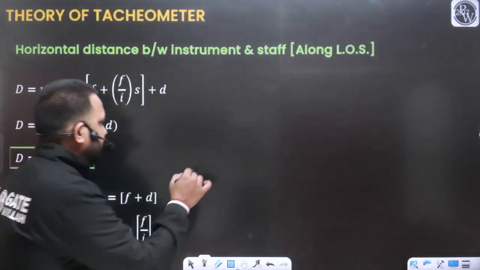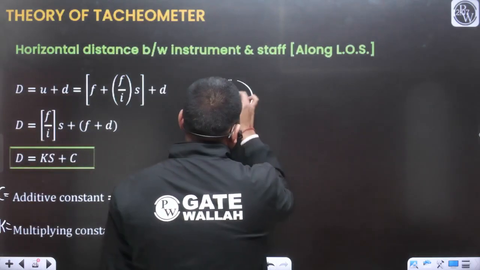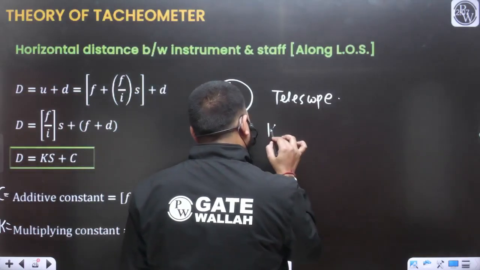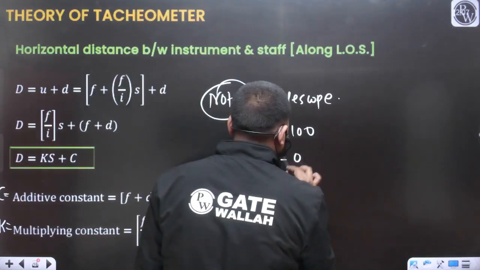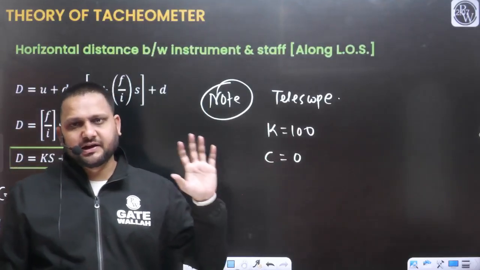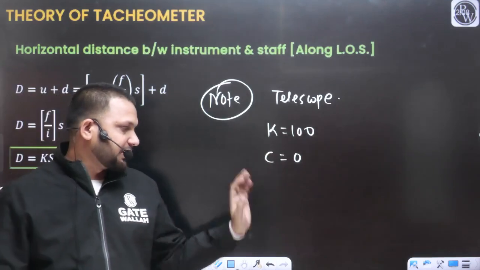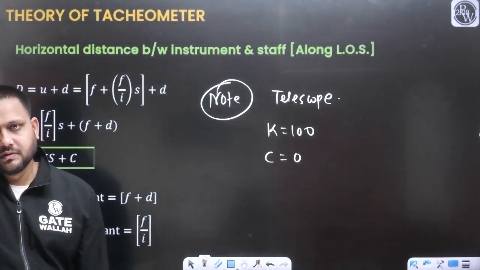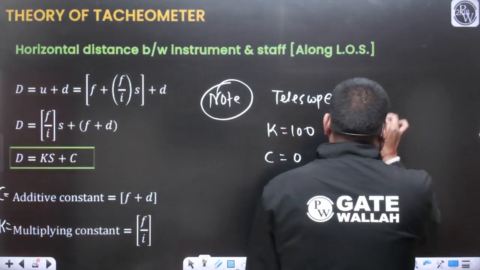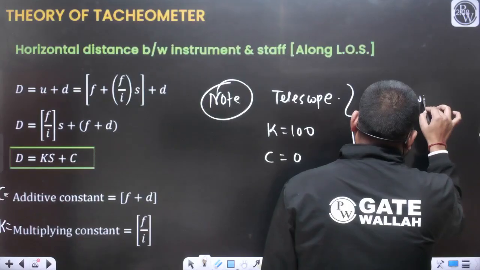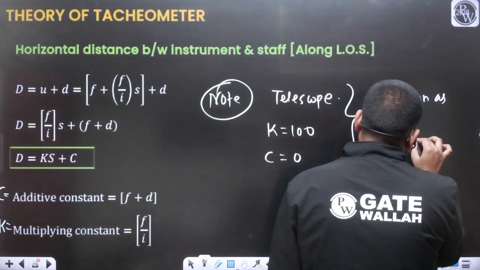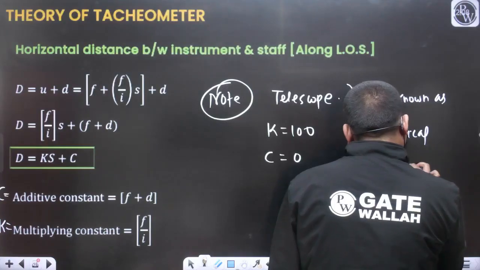Now there is a note point. A telescope which is having the value of K as 100 and C as 0. A telescope which is having the multiplying constant as 100 and the additive constant as 0 is known as an analytical telescope.